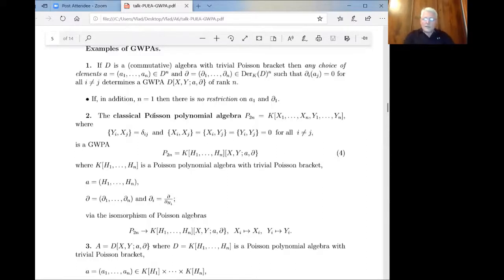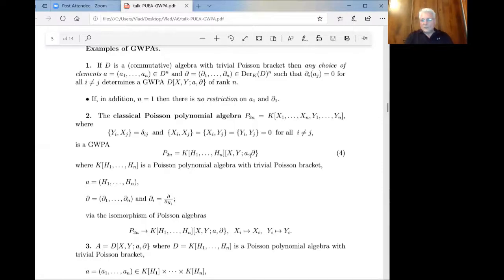The most important Poisson algebra is this one. We have a polynomial ring in 2n variables, and the Poisson structure is given in this fashion. This is like a Weyl algebra in a Poisson fashion. It is also a generalized Weyl Poisson algebra, in a similar way as the Weyl algebra is a generalized Weyl algebra. We choose the ring D, which is a polynomial ring in n variables. Then we choose an n-tuple of elements of this ring, the same as for the Weyl algebra.